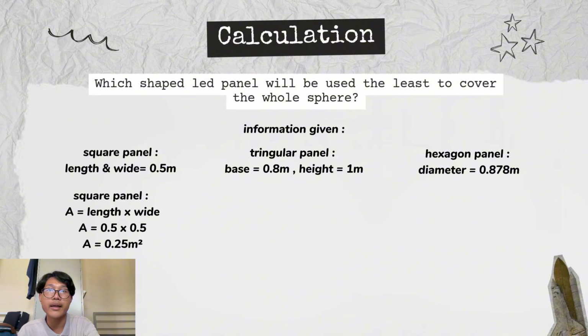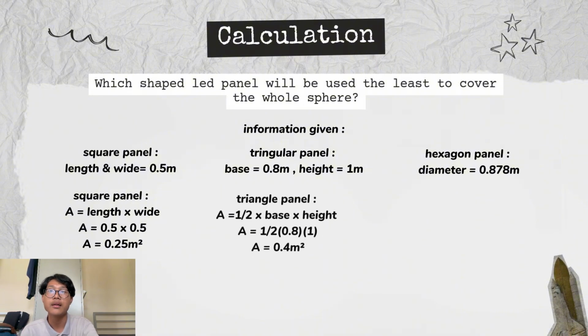So for the second LED panel, the triangular panel, for the area formula of triangle, we can use 1/2 times base times height. The area of the triangular panel is 0.4 meter square. For the last panel, we need to use the formula of polygon, which is 1/2 times n times r square sin 360 over n. With the information given, the hexagon panel is 0.878.